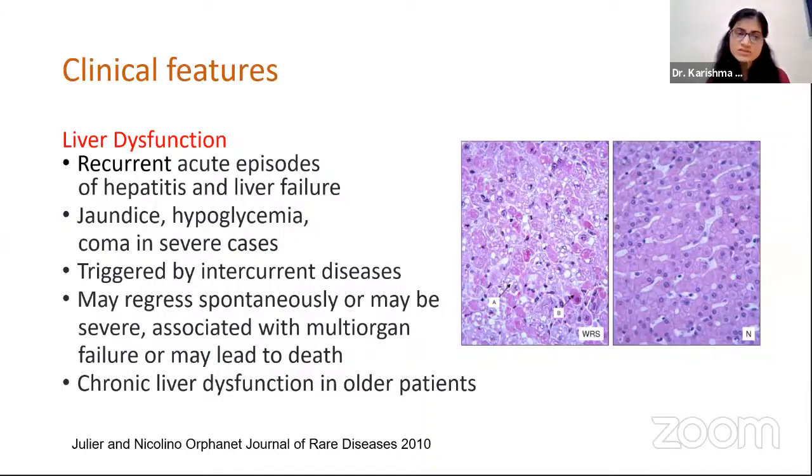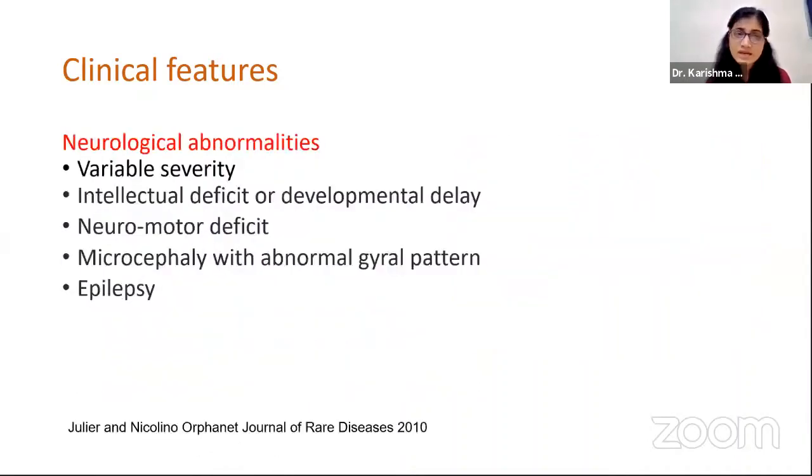In older patients, chronic liver dysfunction is often found. The neurological abnormalities are of variable severity. There can be intellectual deficit or developmental delay. Neuromotor deficit is often present, and microcephaly with abnormal gyral pattern can be seen, and epilepsy can be seen in many patients.